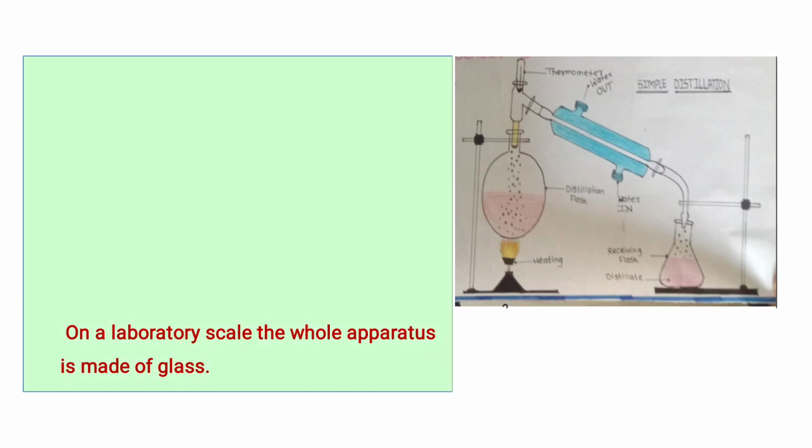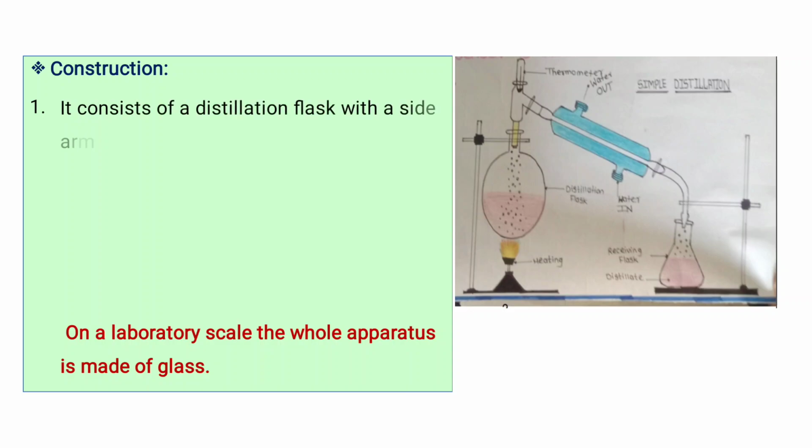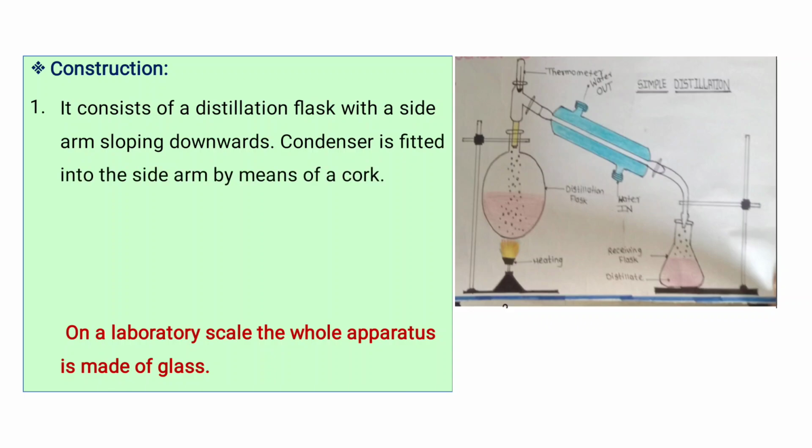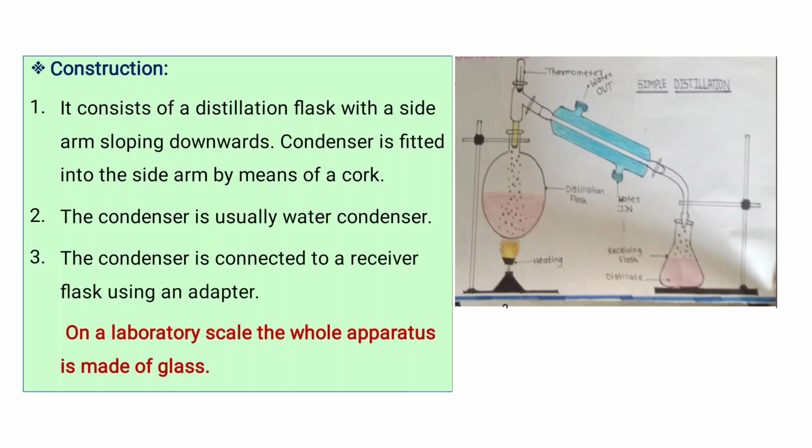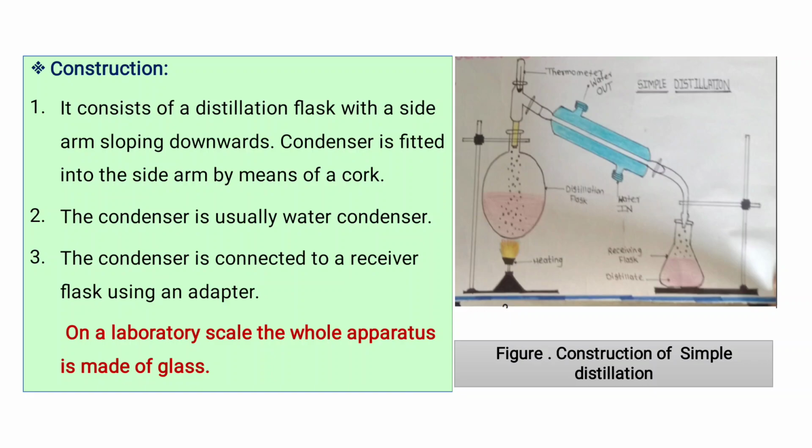So this is the construction of simple distillation. It consists of a distillation flask with a side arm sloping downwards. The condenser is fitted into the side arm by means of a cork. The condenser is usually a water condenser, and it is connected to a receiver flask using an adapter. In laboratory scale, the whole apparatus is made of glass. So basically it consists of a distillation flask, a condenser, and a receiver, and it is made from glass, so at lab level we can easily observe the process going on.